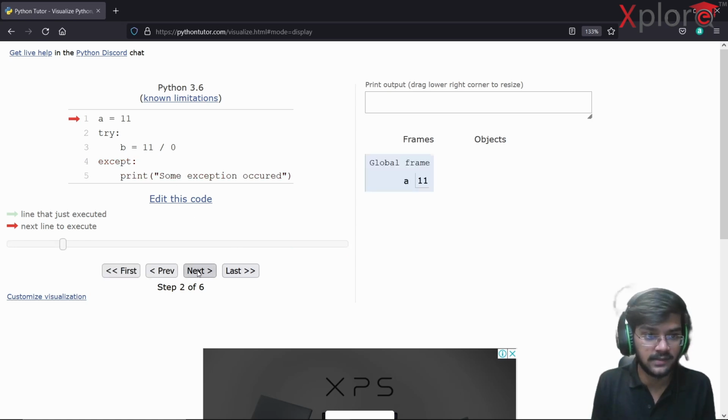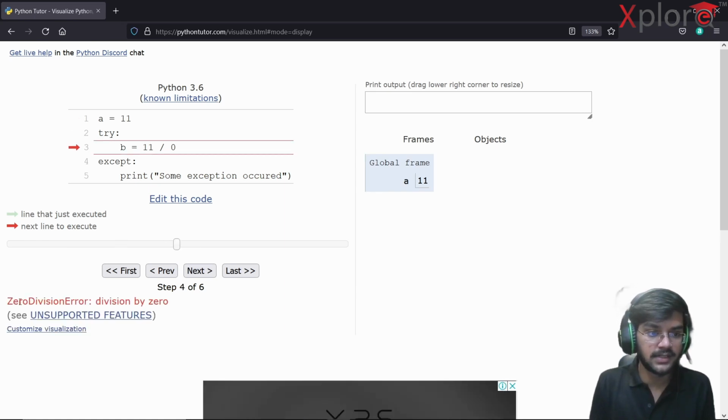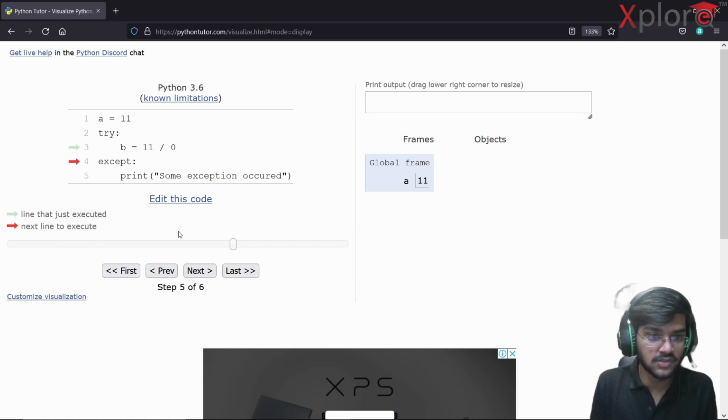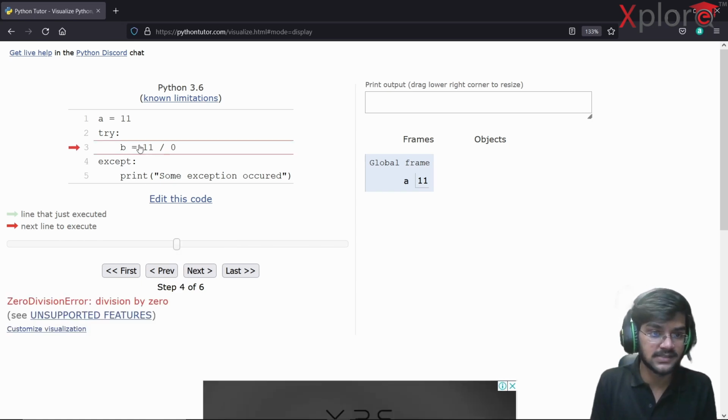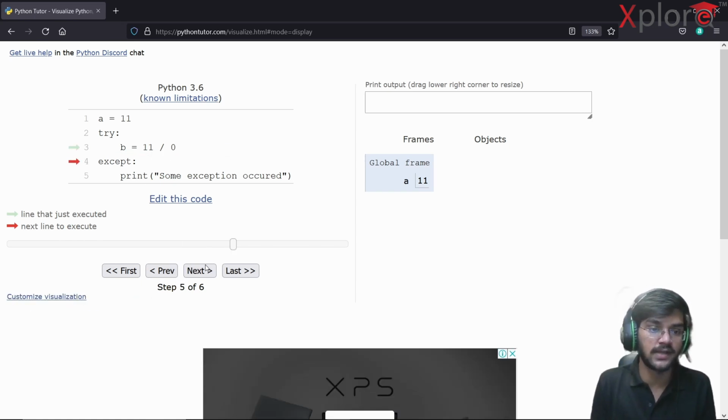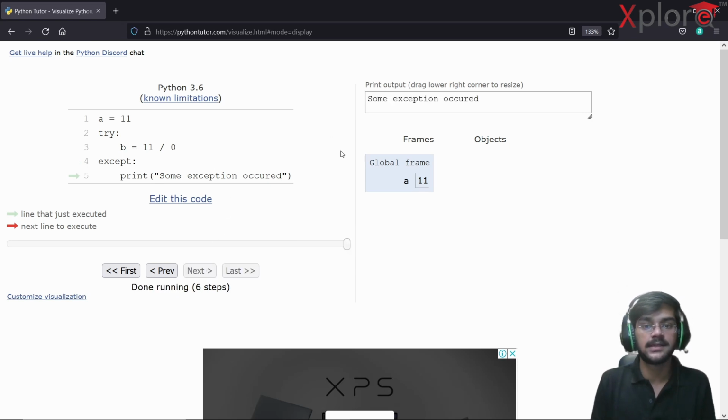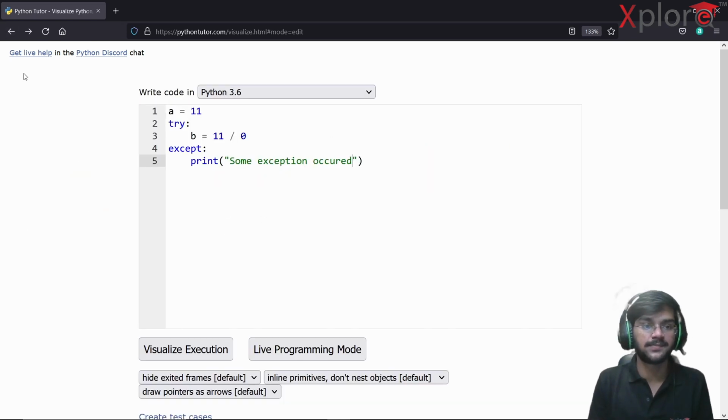See, if I go to the next statement, try, B is equal to 11 by 0. Now it knows that it's a zero division error, but it won't throw me the error, my program won't terminate here. See, the next line, it goes to except. Very important. From this line it was highlighting, and then the next line it goes to except, and it prints some exception occurred. That's pretty much it.